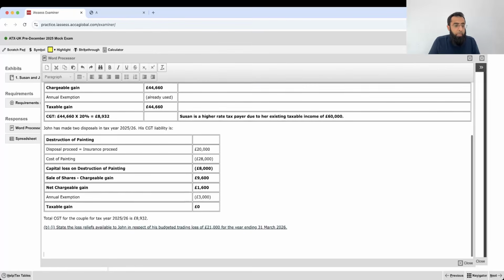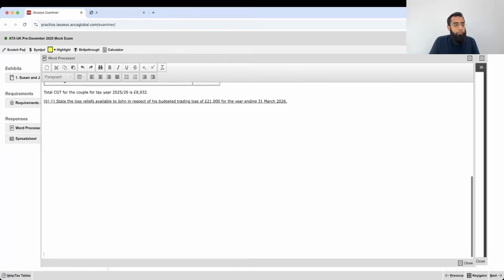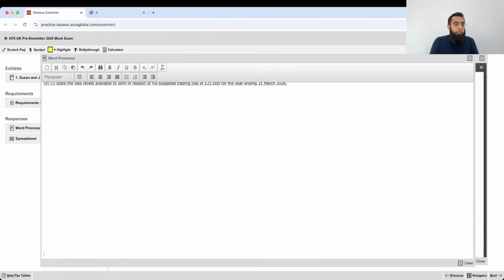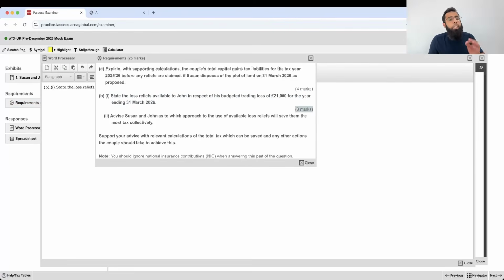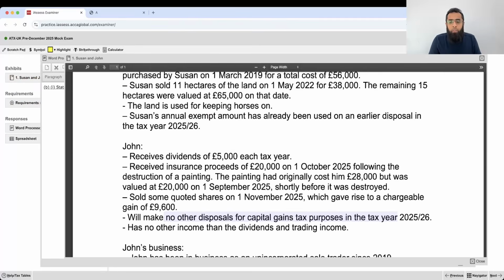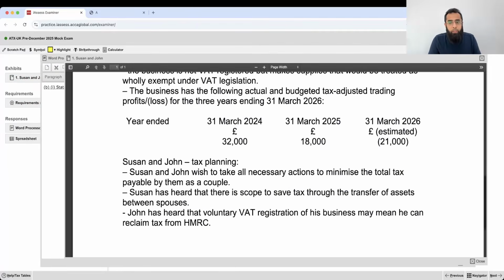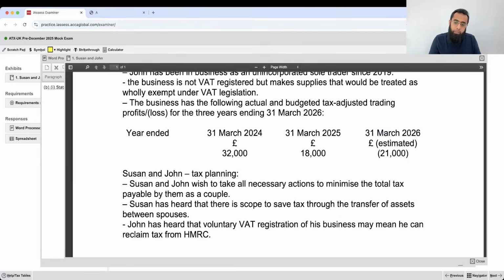Now, state the loss relief available to John in respect of his budgeted trading loss of 21,000 pounds for the year ending 31st March 2026. It's just a 3 marks requirement. We just have to state the loss reliefs. Okay. So he has a loss relief in the tax year 31st March 26.